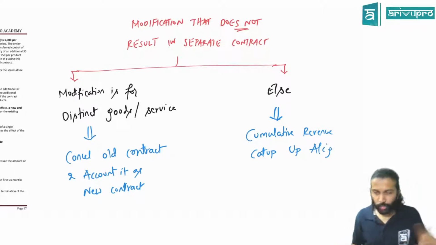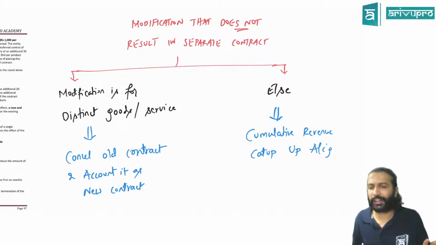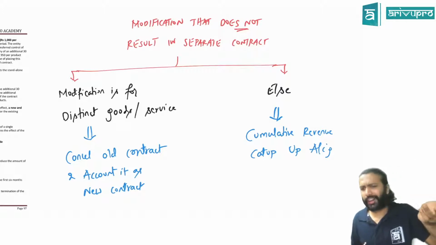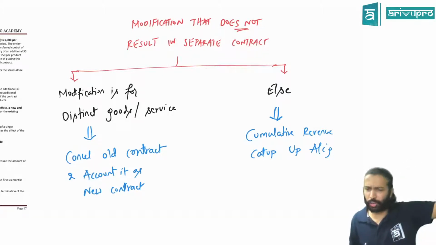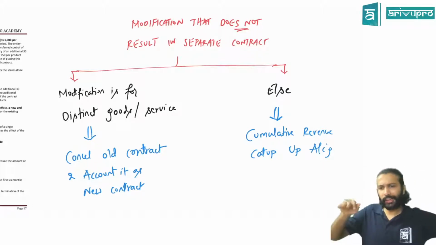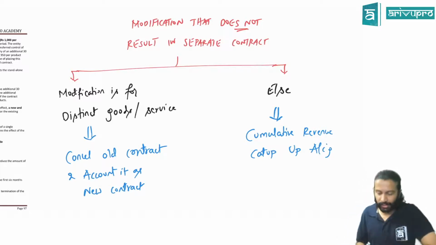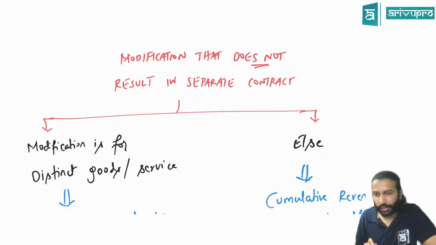Alright. So we saw already, if the modification results in a new contract, then last scenario we saw, if there is an increase in the scope of the contract and if it reflects an increase in contract price that reflects standalone price, treat it as a new contract. That means the old contract will run normally, and in parallel the new contract also will run. 2 contracts will run in that case. If that is not the case, it means a modification that does not result in a separate contract.